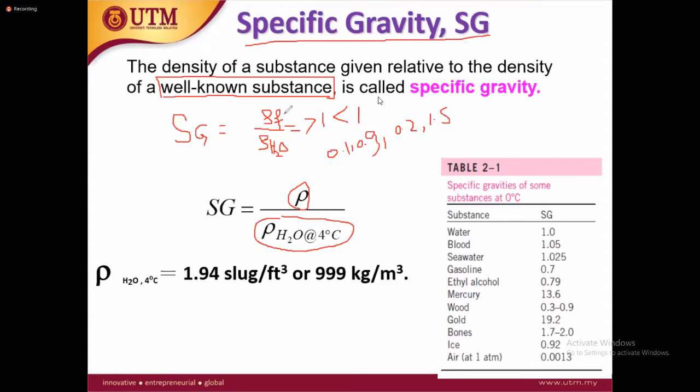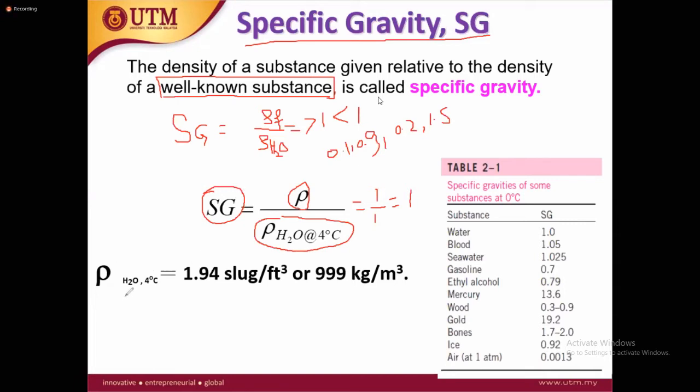Now, for example, if the density of a substance is equal to 1 and the density of water is equal to 1, then the ratio is equal to 1. So when the specific gravity is 1, the density of the fluid and the density of the water are the same. If the density of the fluid is less than that of water, the ratio becomes less than 1. If the density of the fluid is greater than water, the specific gravity is greater than 1, but it has no units.